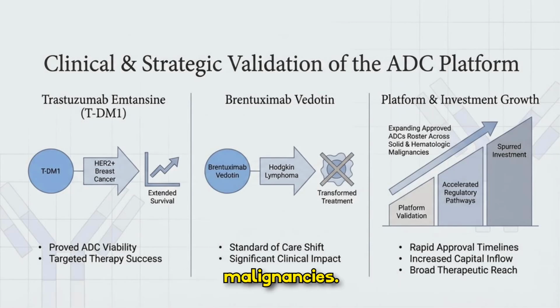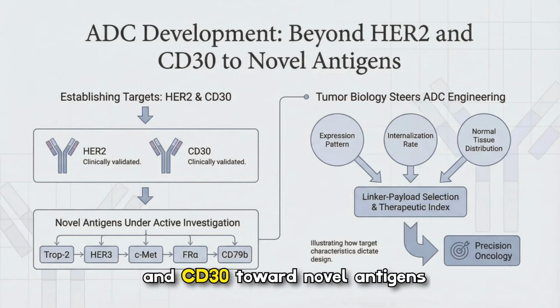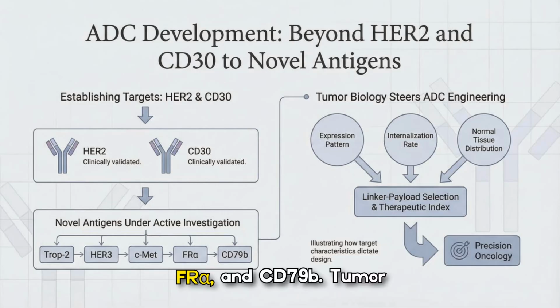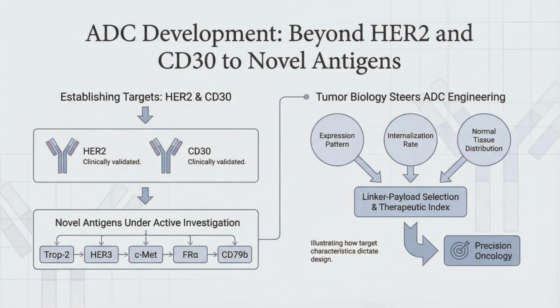hematologic malignancies. Development is moving beyond established targets like HER2 and CD30 toward novel antigens such as TROP2, HER3, c-Met, FRα, and CD79B. Tumor biology, expression patterns, internalization rates, and normal tissue distribution now guide linker and payload choices, enabling a precision oncology approach where target characteristics dictate ADC engineering and therapeutic index.